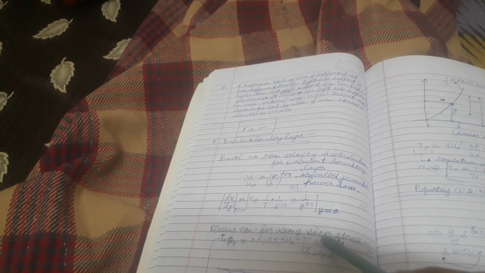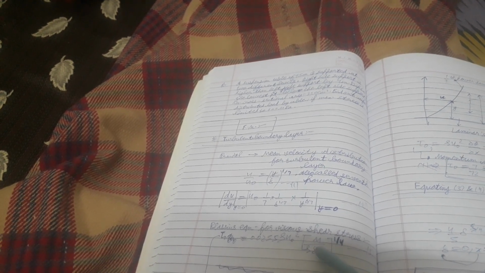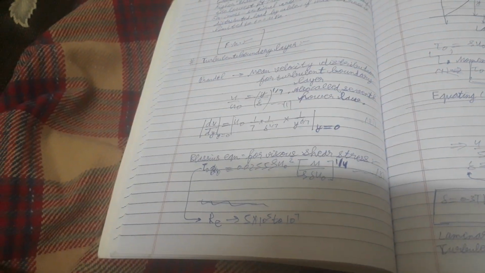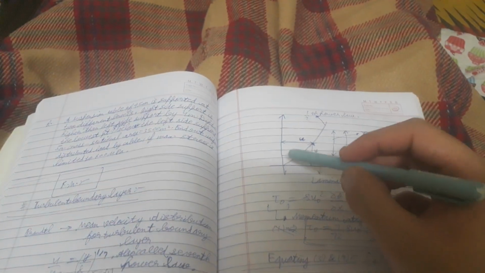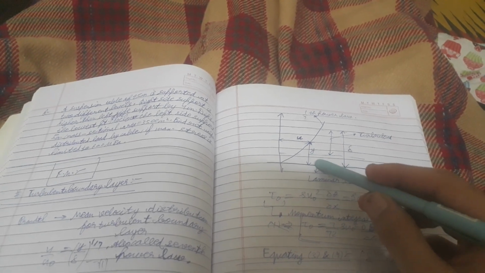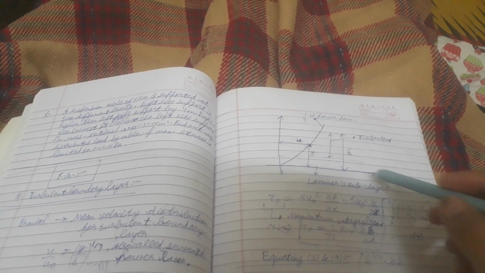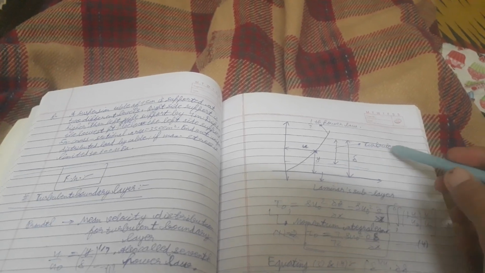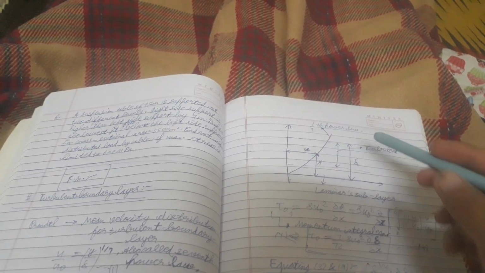Velocity equation for viscous shear stress: τ₀ = 0.0255 ρU₀² (μ/(ρδU₀))^(1/4), valid for Re between 5×10⁵ and 10⁷. This is u, this is y, this is the laminar sublayer, this is δ, this is the turbulent region, this is the 1/7th power law.